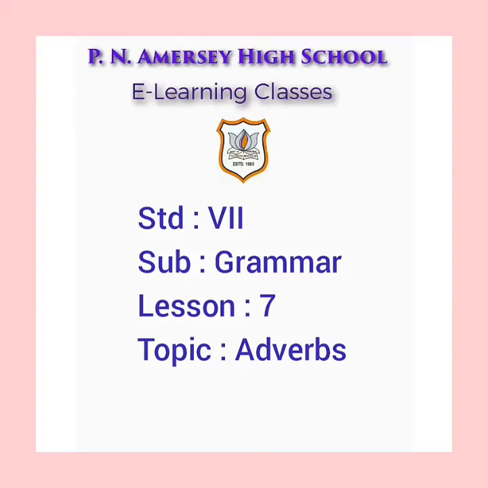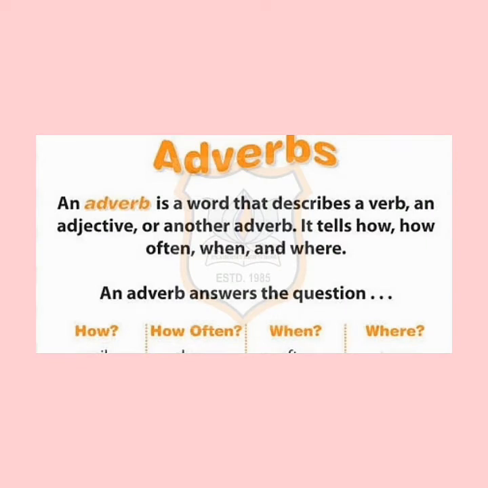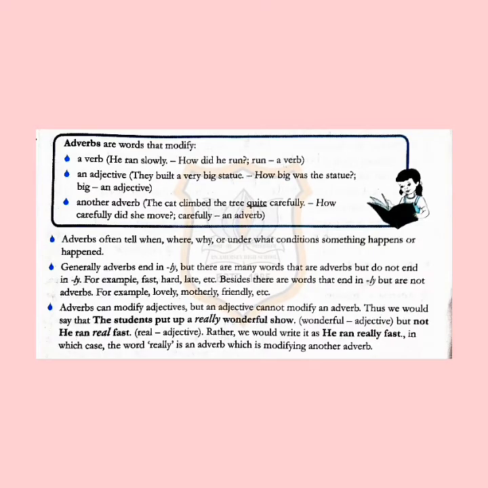Today we shall start grammar, lesson number 7, adverbs. What are adverbs? An adverb is a word that describes a verb, an adjective, or another adverb. It tells how often, when, and where. So, an adverb answers the following questions: how often, when, where. Thus, we can say adverbs are words that modify.